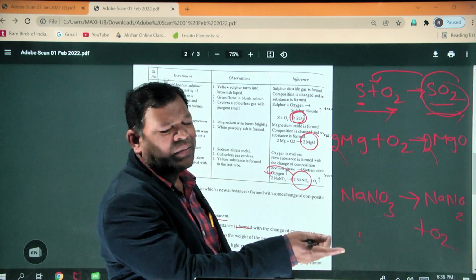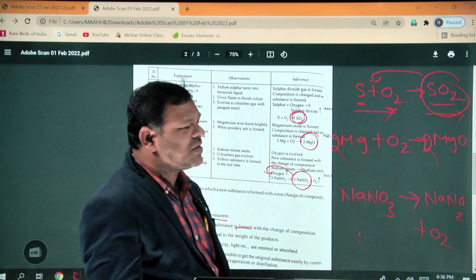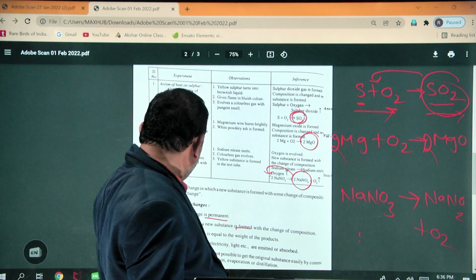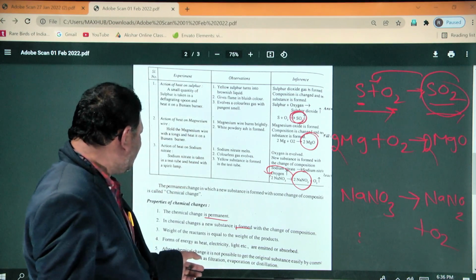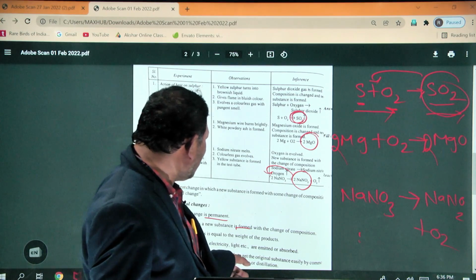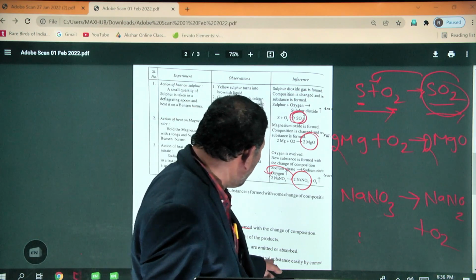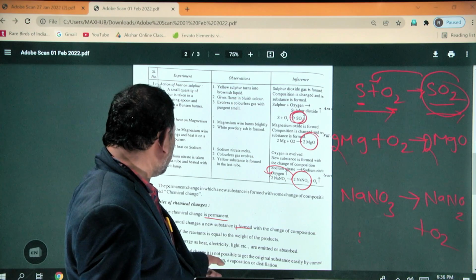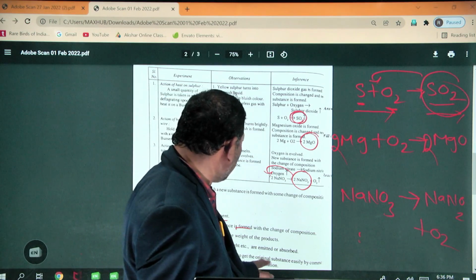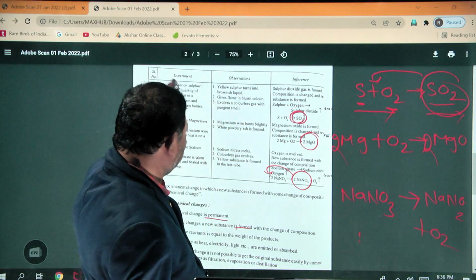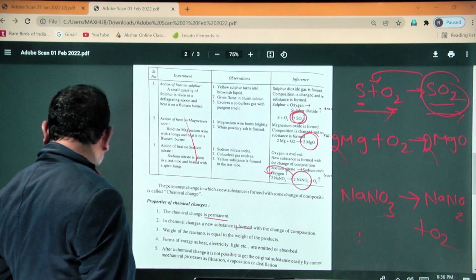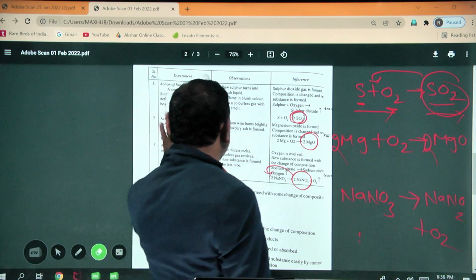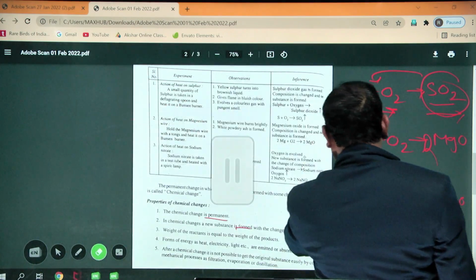Sometimes they are emitted, released, sometimes they are absorbed. And last but not least, after the chemical change, it is not possible to get the original substances easily by common mechanical processes such as filtration, evaporation, distillation. So this is about chemical changes.